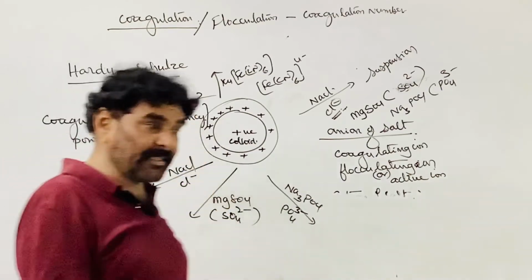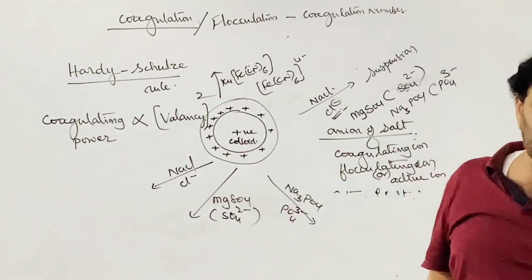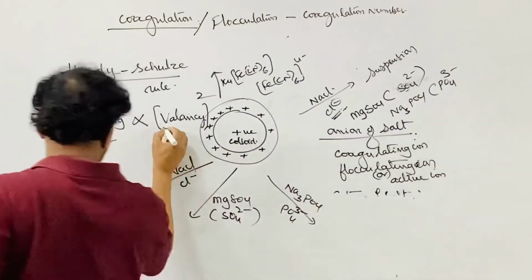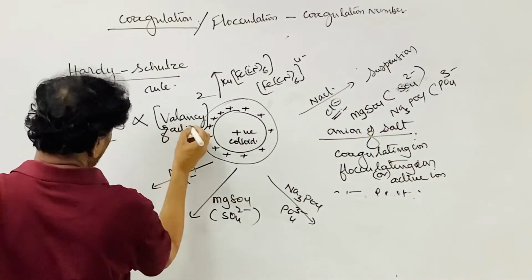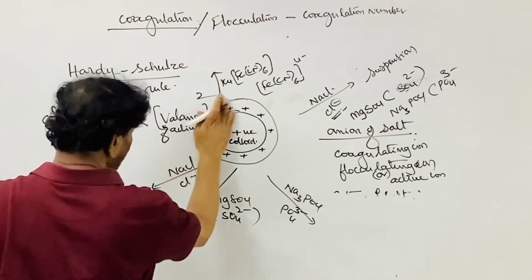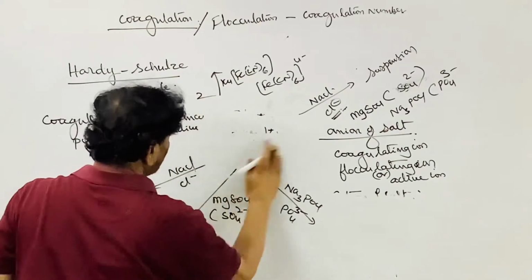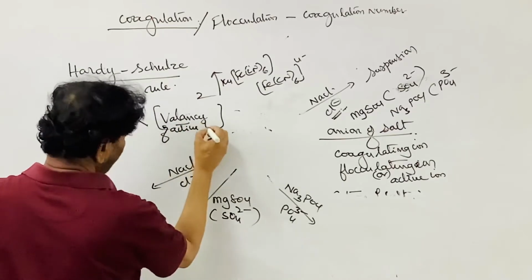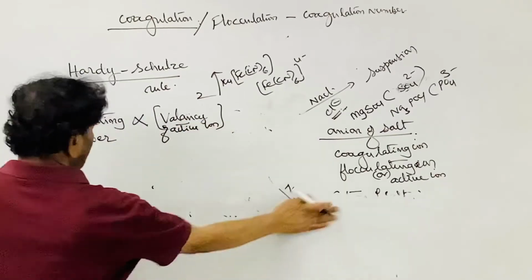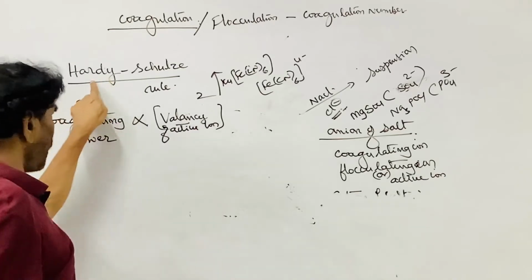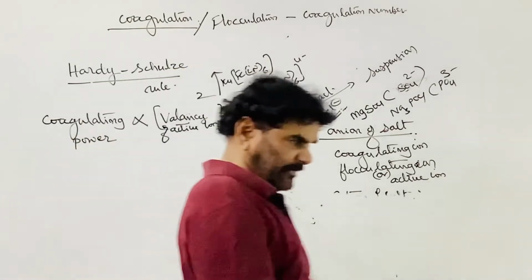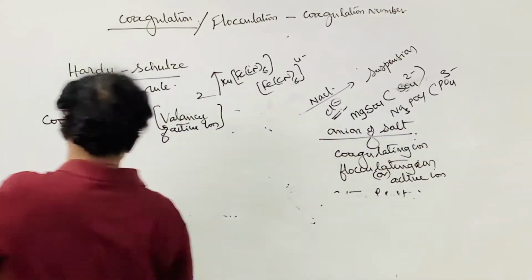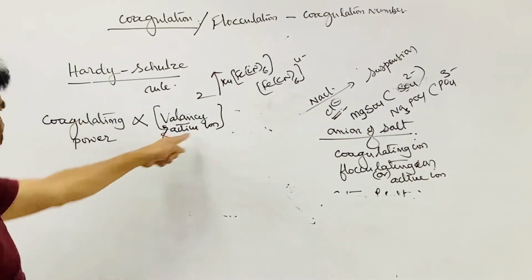Square of the valency of the ion that is causing the precipitation, that is the active ion. This is known as the Hardy-Schulze rule.